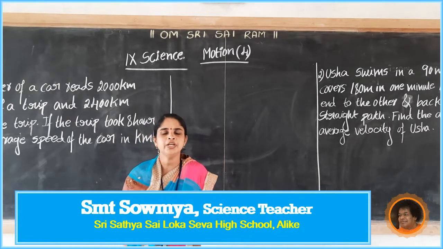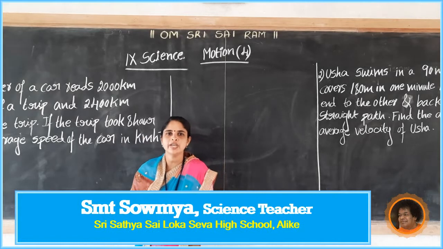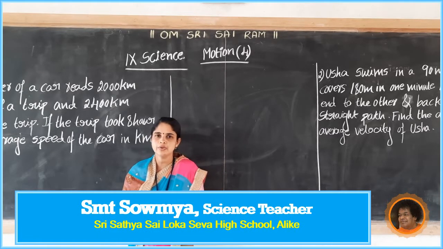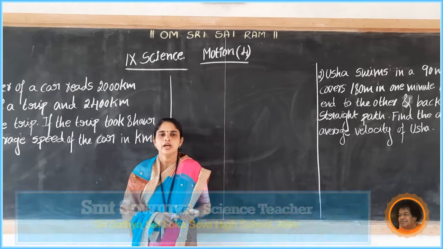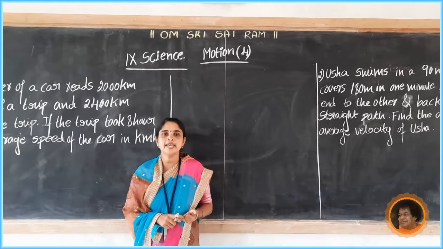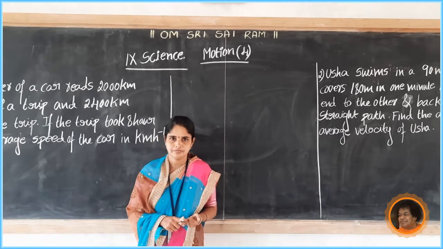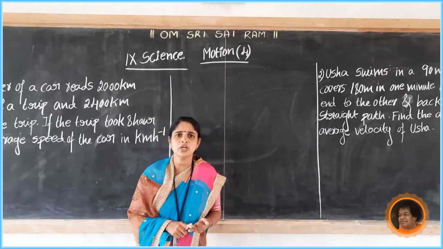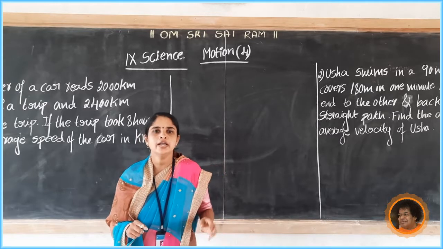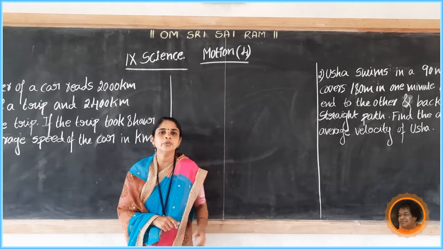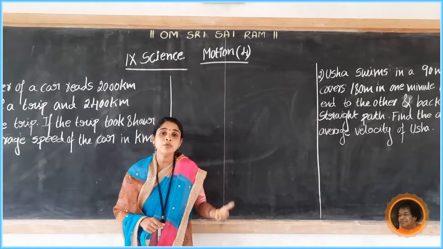What is meant by speed? Speed is the distance travelled by an object in unit time. Speed equals distance divided by time. Velocity is speed with direction, and it is a vector quantity. In today's class we are going to study some problems related to speed and velocity.